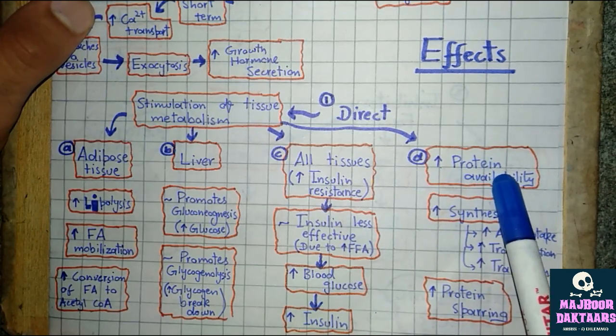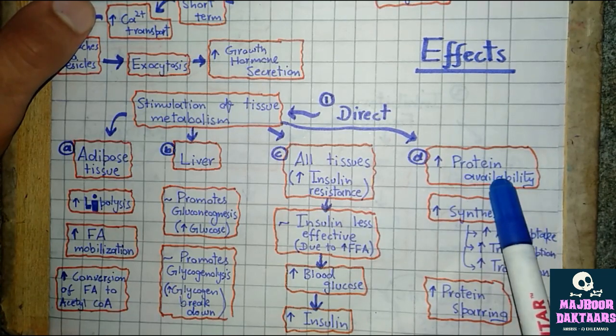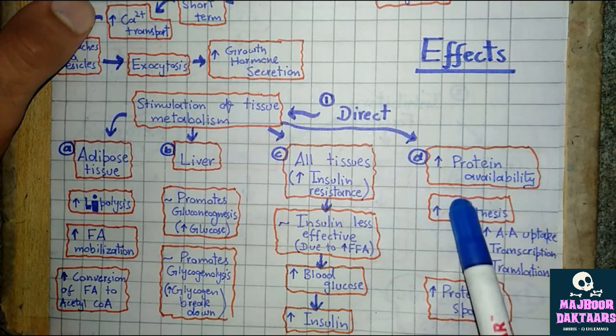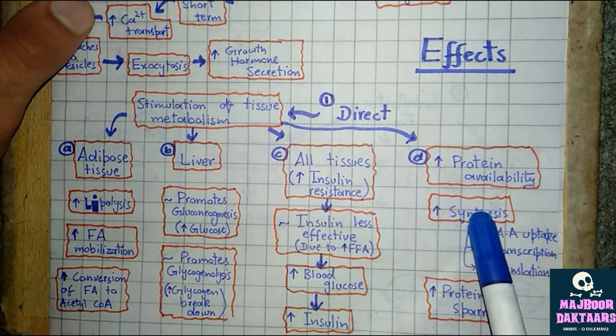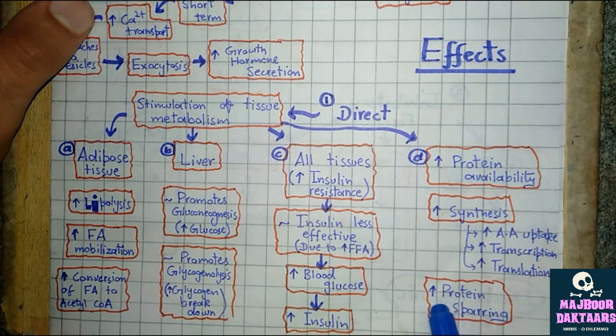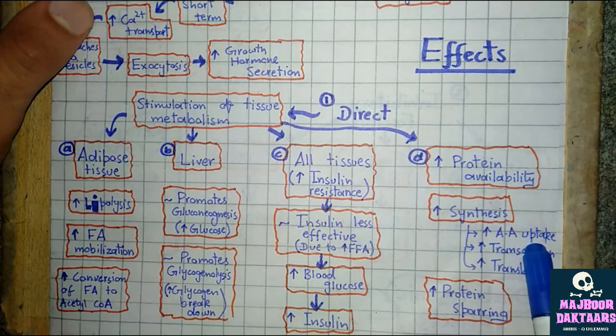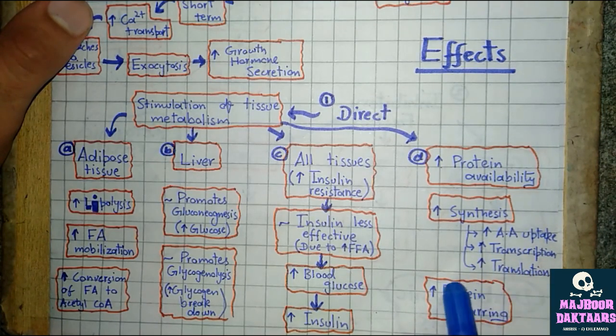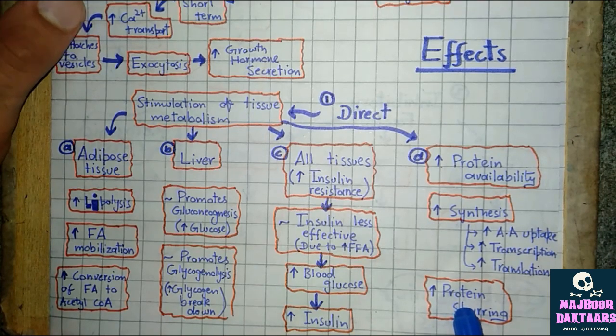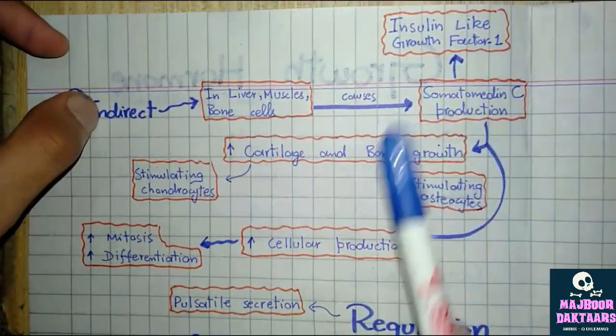Now the fourth direct effect is the increased protein availability in the body. It is done by two processes. First, increased synthesis of the protein. Second, increased protein sparing. In this synthesis, the growth hormone causes the increased amino acid uptake, increased transcription, and increased translation of proteins. While in protein sparing, the fatty acids are utilized for energy production in place of proteins. So proteins are spared.